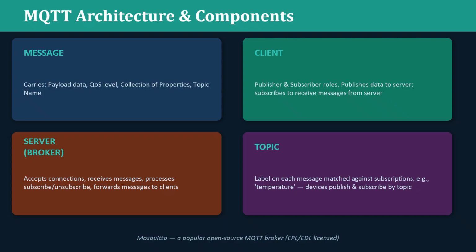Then what are the components of MQTT architecture? It consists of the message, client, server and the content, the topic. Message means it carries payload data and QoS level, a collection of properties. Then the topic name. Client means publisher or subscriber roles. The server acts as a broker. The server accepts connections, receives messages, processes and forwards messages to the clients. That's the duty of the server. Then topic means a label on each message matched against a subscription. Example, temperature.